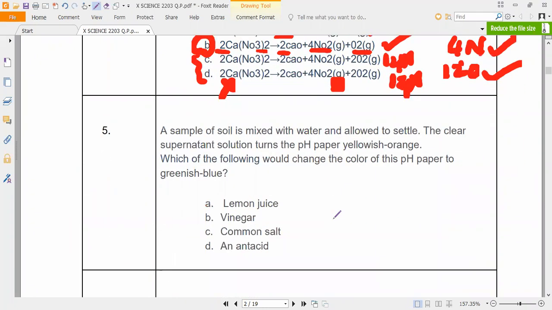A sample of soil. I won't read. Yalini, Dilipan, all of you read. Madhumita. A sample of soil is mixed with water and allowed to settle. The clear supernatant solution turns the pH paper yellowish orange. Which of the following would change the color of this pH paper to greenish blue?